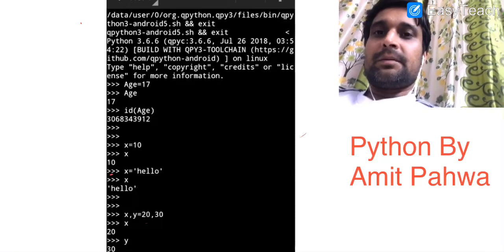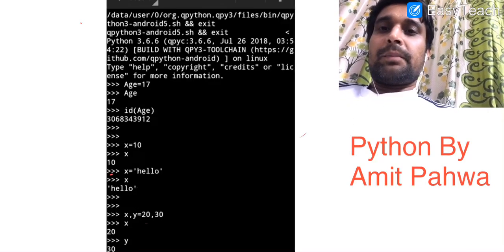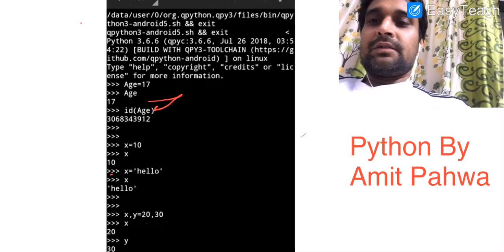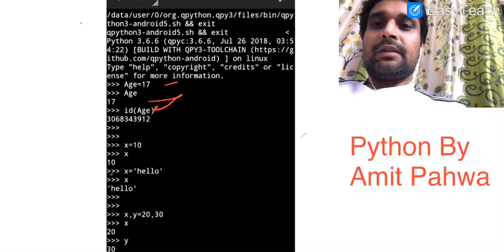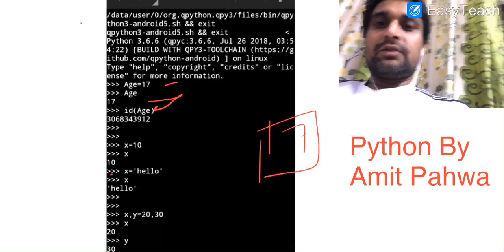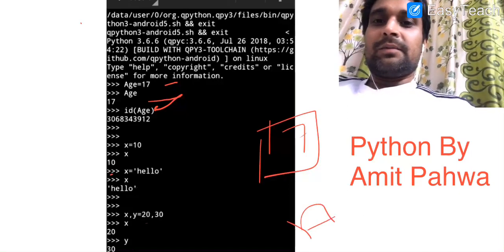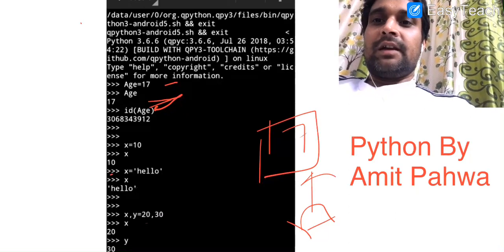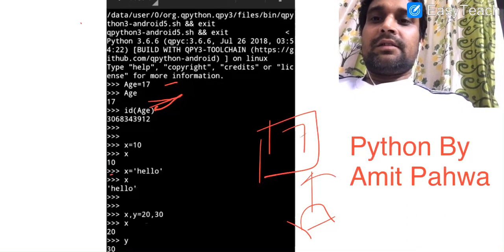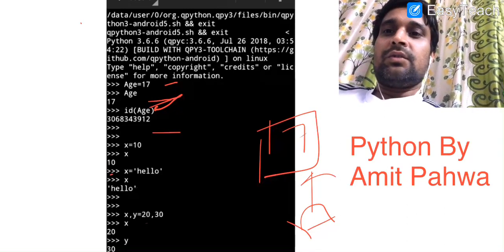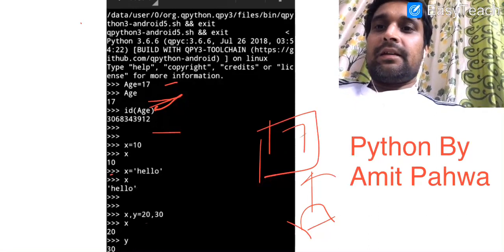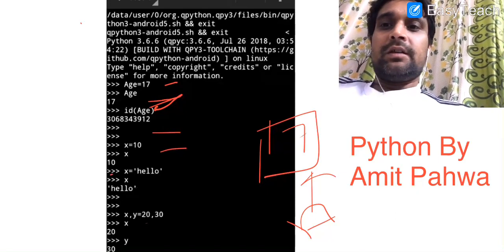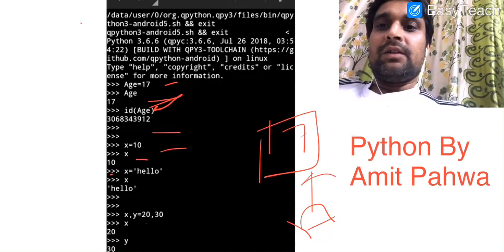Now we have some screenshots of the Python shell in which we write certain instructions. The very first instruction is age = 17. It means the value 17 is stored somewhere, and age is a variable pointing to that location. We write age, then it prints 17. If I write id(age), it gives the identification or location of age in memory. Then I write x = 10. It means 10 is the value saved at a location and x is a label pointing to that location. I write x, it prints the value of x.